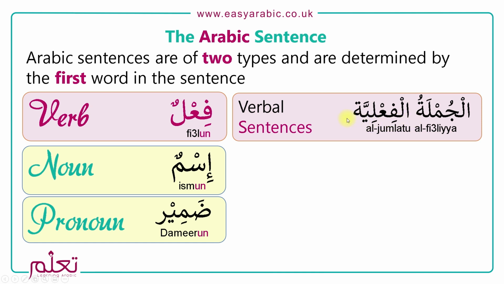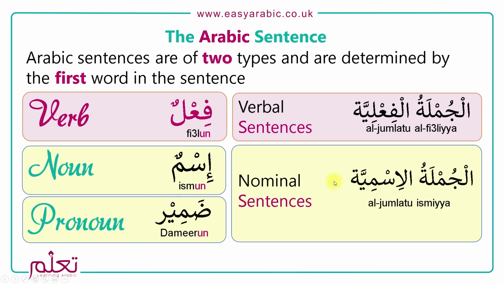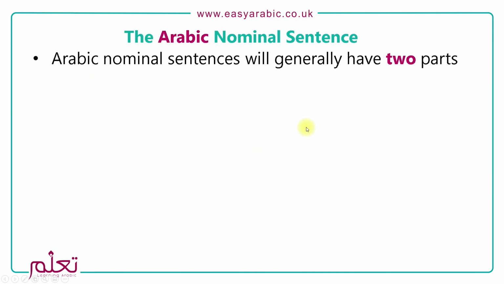Okay, and where the sentences start with a noun or a pronoun, they're called a nominal sentence, and in Arabic it's called al-jumlatul ismiya. Okay, verbal sentences we will cover when we start to do the verbs, and in this lesson, and upcoming lessons, we're going to cover the nominal sentences. So Arabic nominal sentences will generally have two parts.